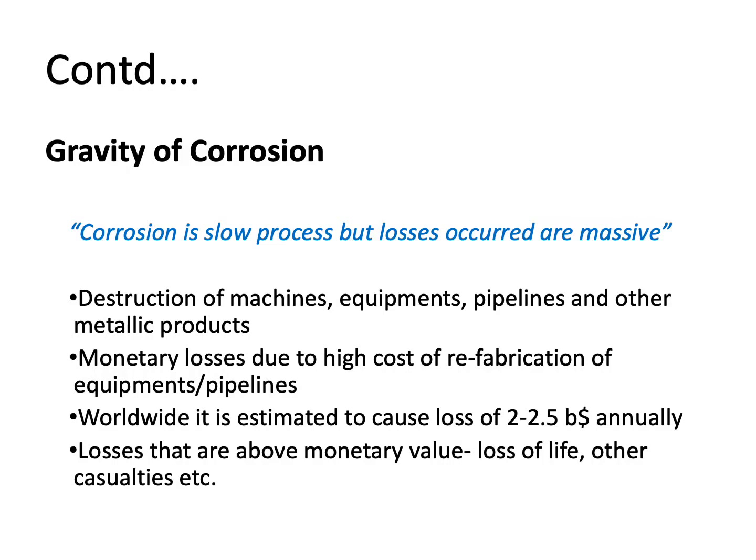But beyond this monetary loss, there are certain other losses that cannot be converted into monetary values. For example, if a metal structure is being used in making bridges, buildings, apartments, factories, schools, and due to corrosion and loss of metal, some of the structure may undergo failure, it may result in the loss of life as well, which can never be converted into monetary terms. And therefore, the losses are massive and very serious.